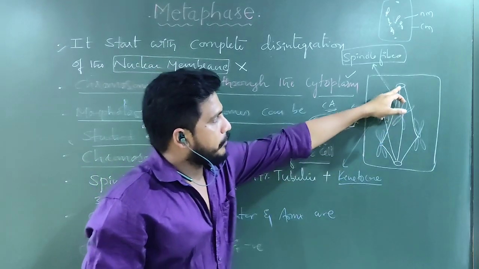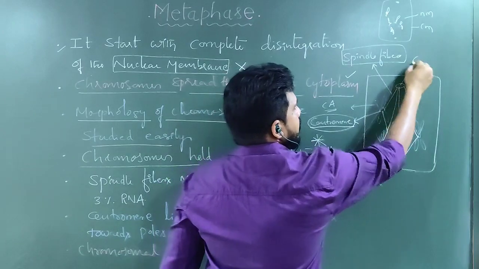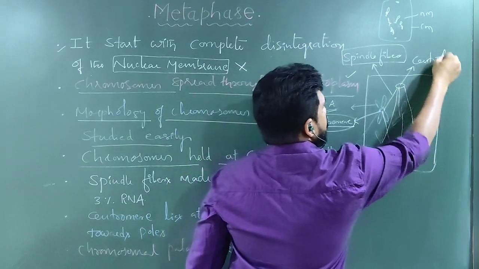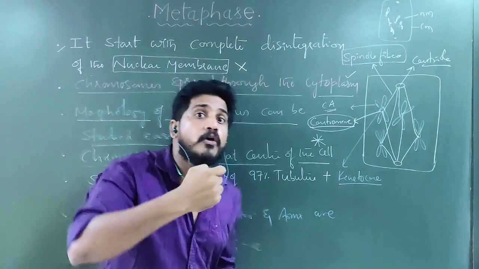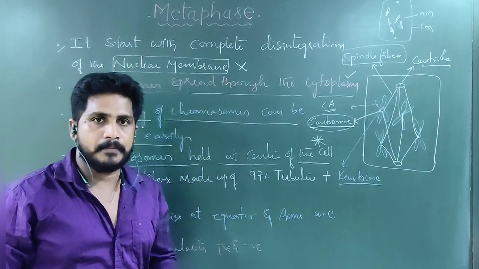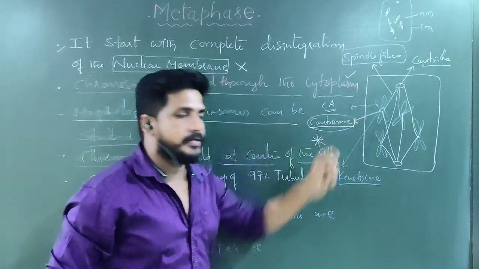Spindle fibers are coming from the centrioles. This is the centriole. Spindle fibers are coming from the centriole, meaning coming from which side? The polar side, towards the center. This is coming from here to here. This is coming from here to here.